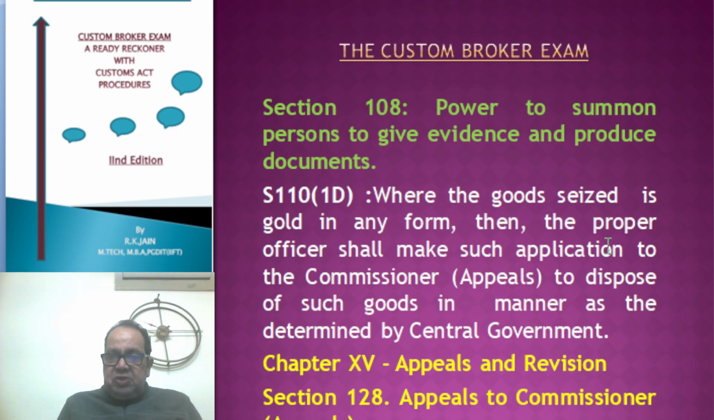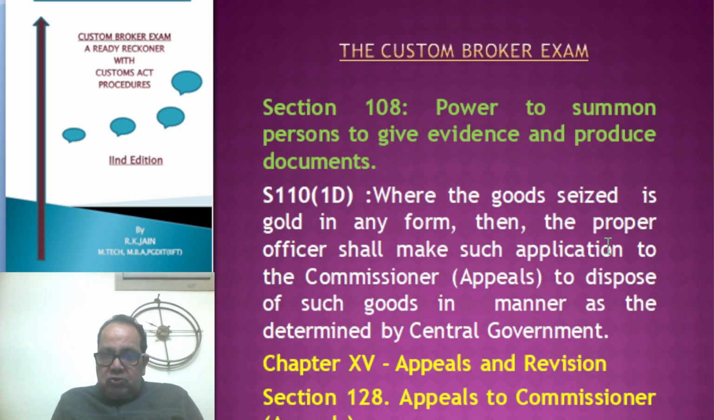Section 108 basically gives it the power to summon persons to give evidence and produce documents. So these are the judicial powers of the Commissioner (Appeals). Section 110(1)(d) primarily gives it the power that when the goods seized are of gold in any form, then the proper officer may file an application to the Commissioner (Appeals) to dispose of such goods in a manner as determined by the Central Government.